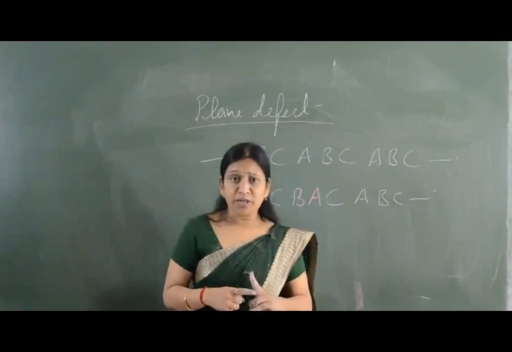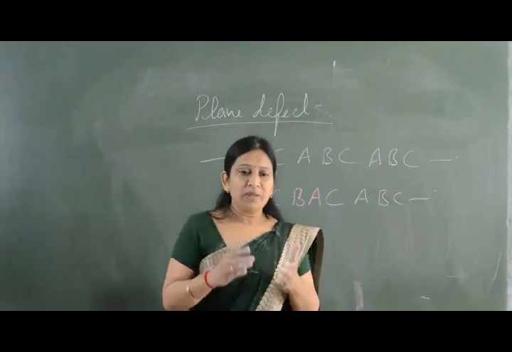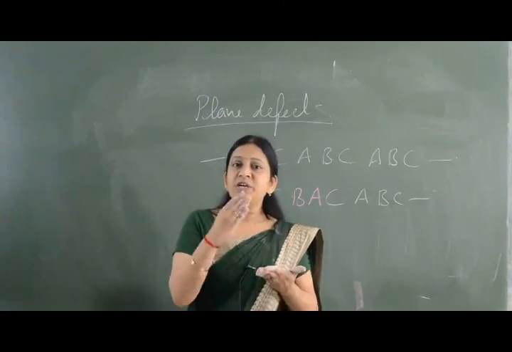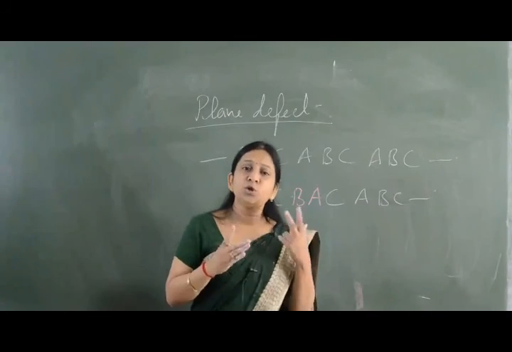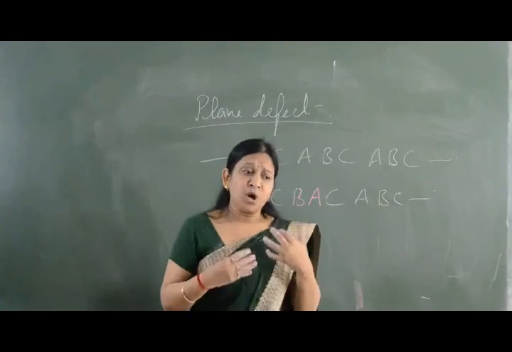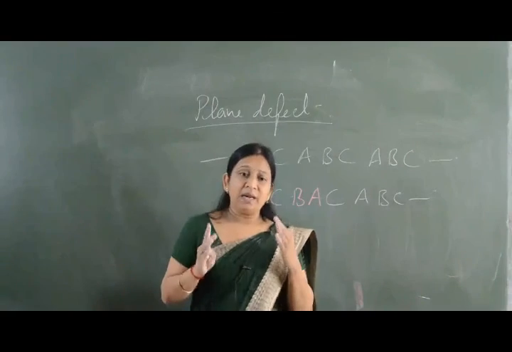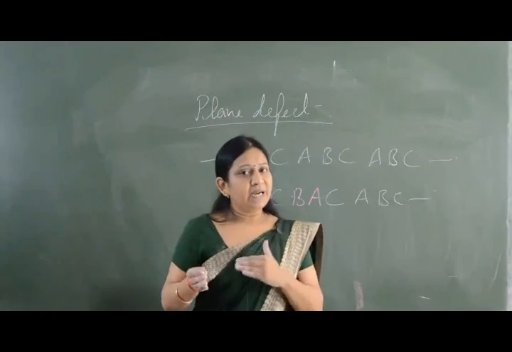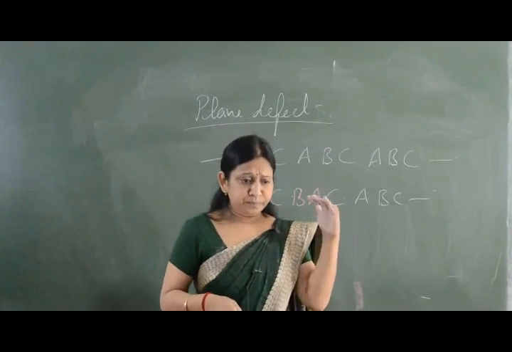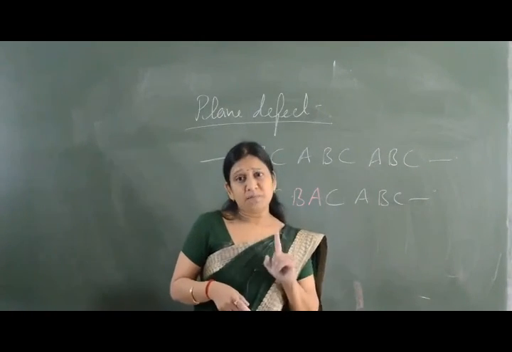Then we have got impurity defect. So depending upon where the impurity is going to enter the crystal, whether it is entering the lattice site or the interstitial site, based on this, we will get two types of solids, substitutional solids and interstitial solids. Impurity defects are explained in covalent solids and ionic solids, and in case of covalent solids, we get N-type and P-type semiconductors, as we have read before also, and in case of impurity defect in ionic solids, we are going to get P-type of semiconductors.